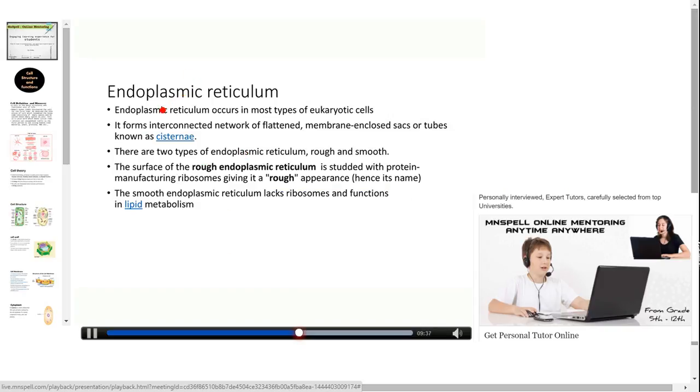Endoplasmic reticulum. Endoplasmic reticulum occurs in most types of eukaryotic cells. It forms interconnected network of flattened membrane enclosed sacs or tubes called cisternae. There are two types of endoplasmic reticulum. One is a rough endoplasmic reticulum and the other one is smooth endoplasmic reticulum. The surface of the rough endoplasmic reticulum is studded with protein manufacturing ribosomes, giving it a rough appearance, whereas smooth endoplasmic reticulum lacks the ribosomes and functions in lipid metabolism.